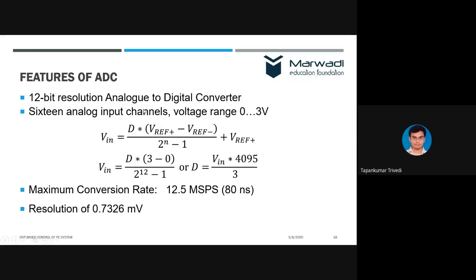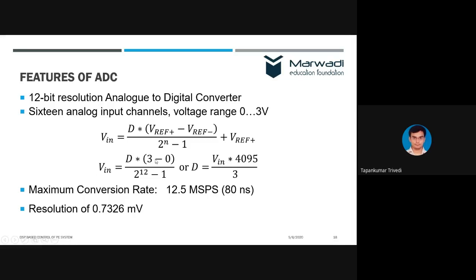Then the voltage range is 0 to 3. That means we must apply the voltage between 0 to 3. If you apply voltage more than 3 volt, it will result in the damage of the chip, right? Okay, with this, the input voltage, which can be determined from the given particular digital value, is given by this equation. But of course, we are not interested in this.